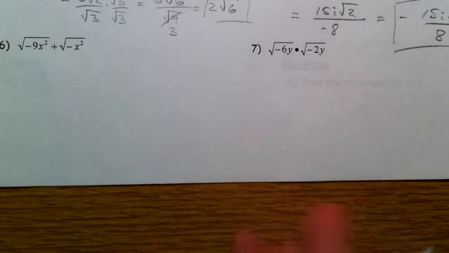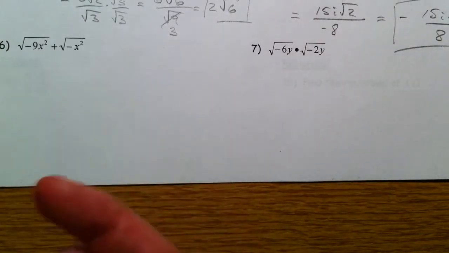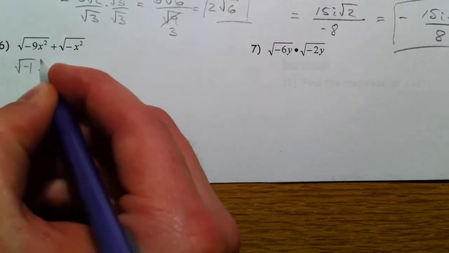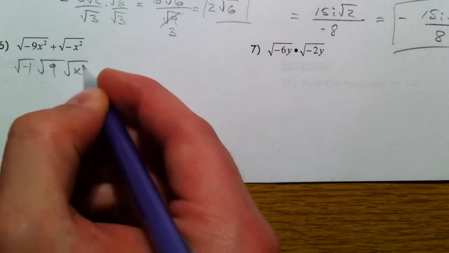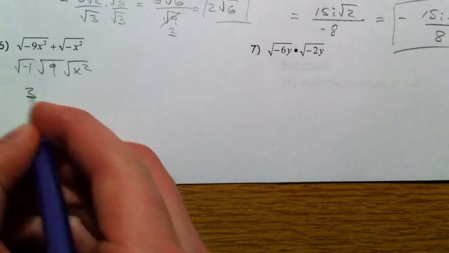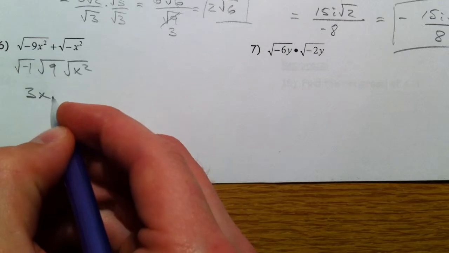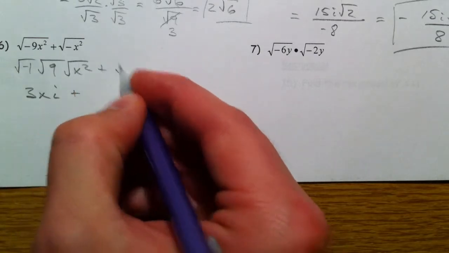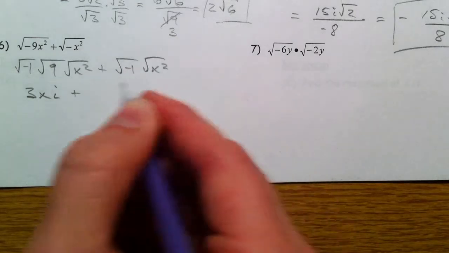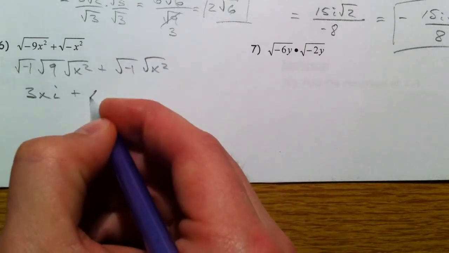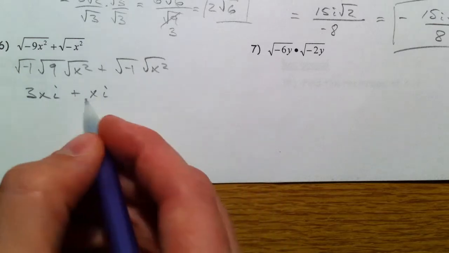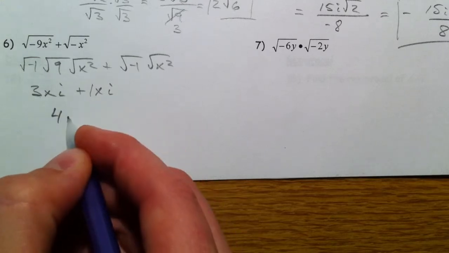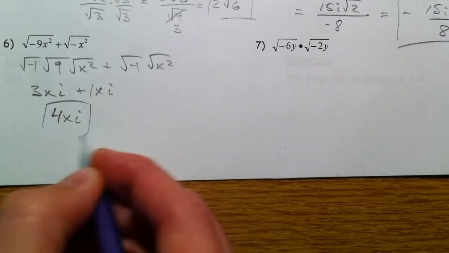So adding works the same way. You only want to add like terms. And so we want to reduce square root of negative 1 times the square root of 9 times the square root of x squared. So you get 3, you get x, you get i, plus the square root of negative 1, square root of x squared, plus x times i. So 3xi and 1xi make 4xi. And there we have it.